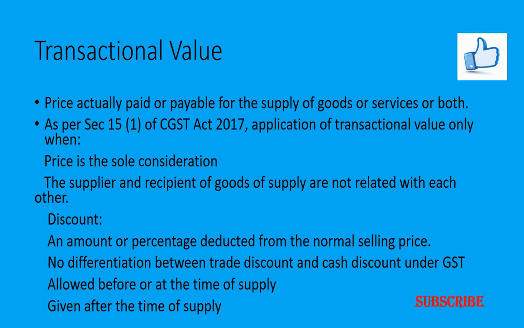All of us know that the general difference between the trade discount and the cash discount is that the trade discount will not appear in the books of accounts, whereas the cash discount will appear in the books of account. The trade discount will not have any impact on the net profit, whereas the cash discount has an effect on the net profit. But the GST Act does not differentiate between these two terms here.